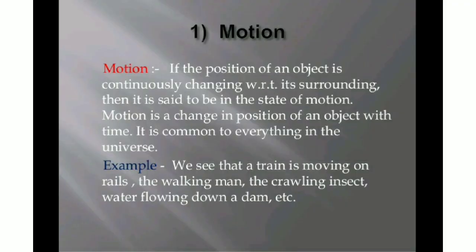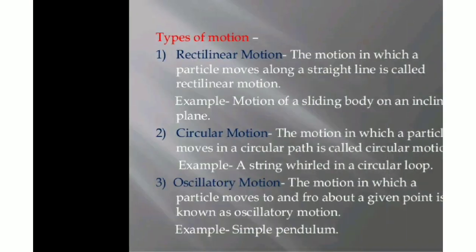If the position of an object is continuously changing with respect to its surrounding, then it is said to be in a state of motion. We have already discussed this. In class 9th you have also studied motion, and an object can be simultaneously at rest or in motion. For example, the passenger sitting in the bus is at rest with respect to the bus, but he is in motion with respect to the surrounding or to the person standing outside the bus. So this is about motion, and now we are going to see the types of motion.